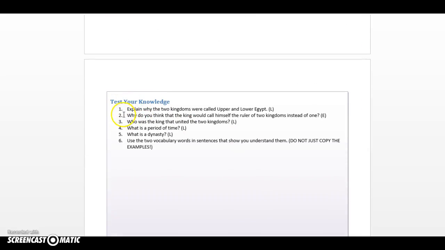Test your knowledge. Number 1. Explain why the two kingdoms were called Upper and Lower Egypt. Number 2. Why do you think that the king would call himself the ruler of two kingdoms instead of one? Who was the king that united the two kingdoms? What is a period of time? What is a dynasty? Use the two vocabulary words in sentences that show you understand them. Do not just copy the examples.